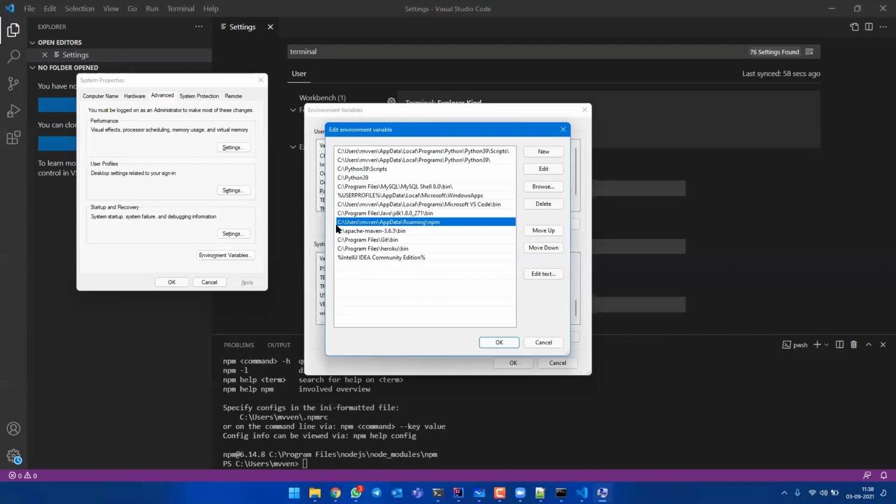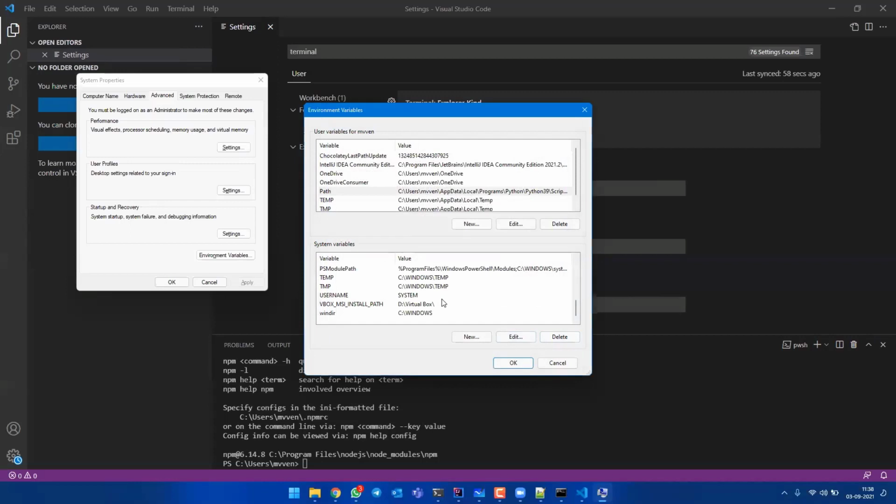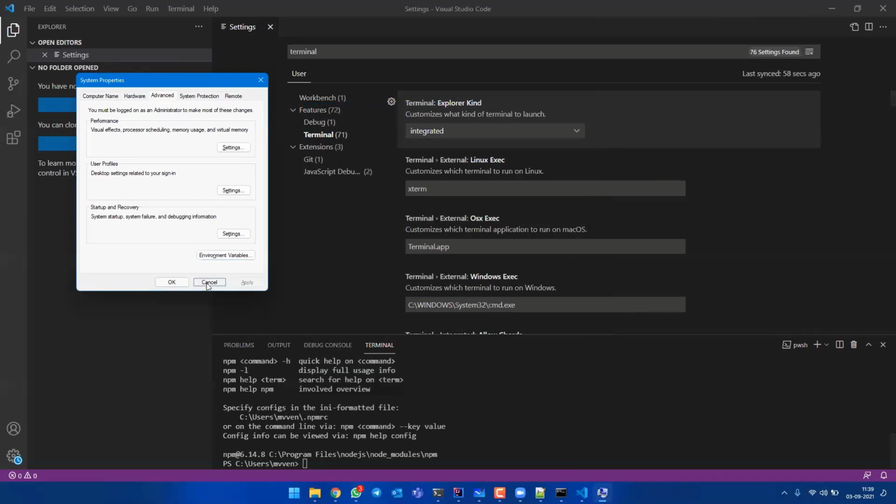See here I have NPM, right? I couldn't zoom this, but it is saying C users MV1. MV1 is my computer name, app data, roaming, and NPM. This is the place where I have installed my node packages. You need to search where you have installed your node packages, copy it, click on new here, paste it here and click on OK. Then I guarantee you it will work. If you have done everything I told you, for sure it will work for you. So that is how we keep a path in an environment variable, and that will be recognized inside CMD.